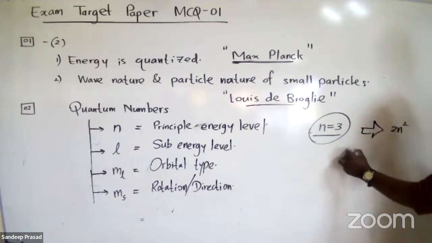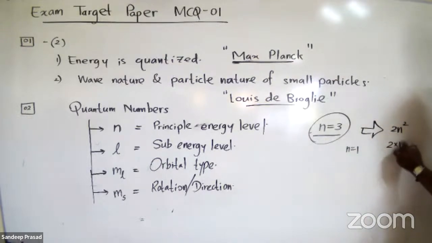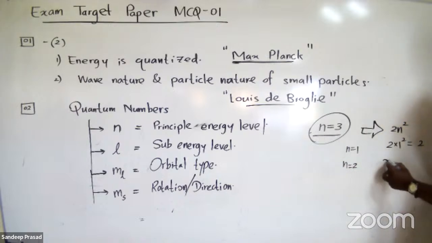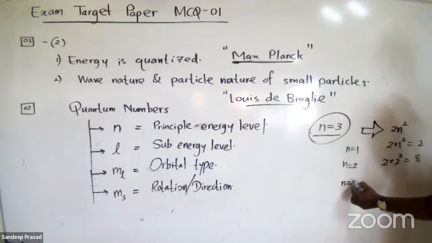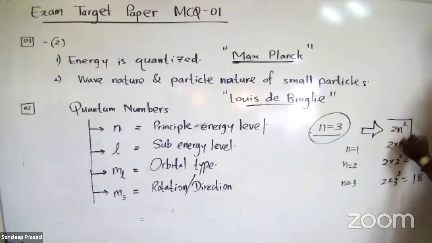When you substitute n equal 1, the total number of electrons is 2 into 1 squared, that is 2. If you consider the second principal energy level, 2 into 2 squared, therefore 8 electrons. If you consider the third principal energy level, 2 into 3 squared, therefore 18 electrons are there, right? So this is the equation that we can use to obtain the total number of electrons in a particular principal energy level.